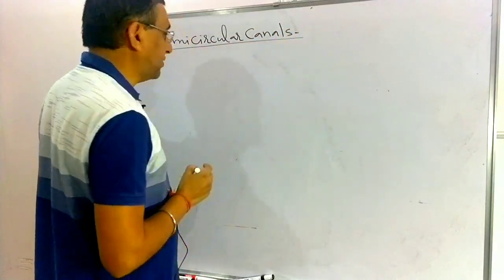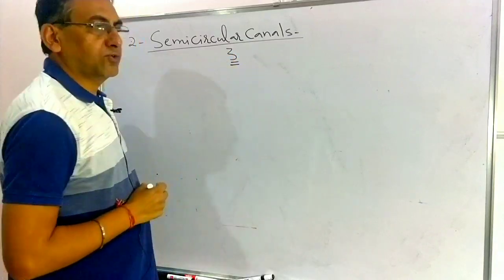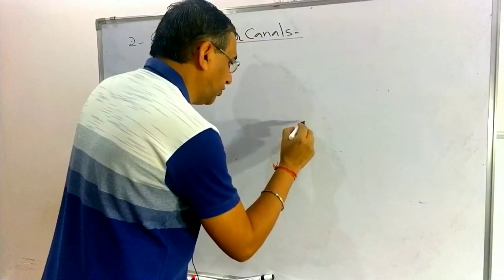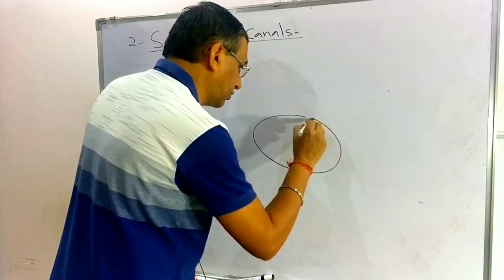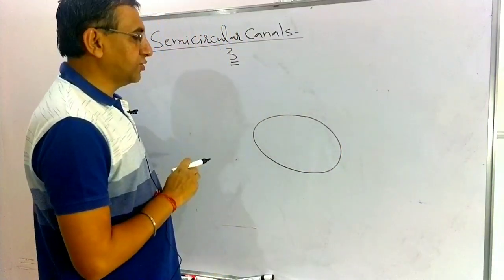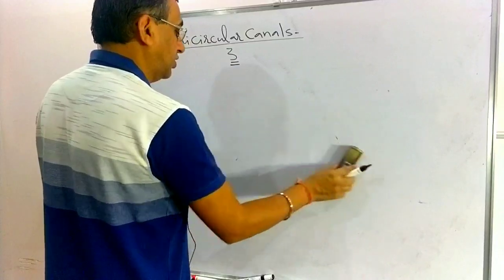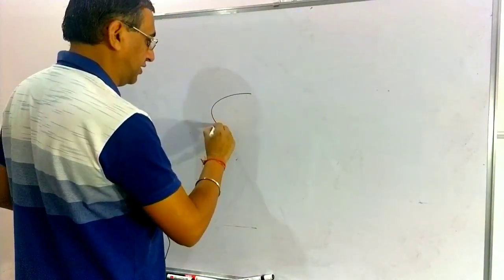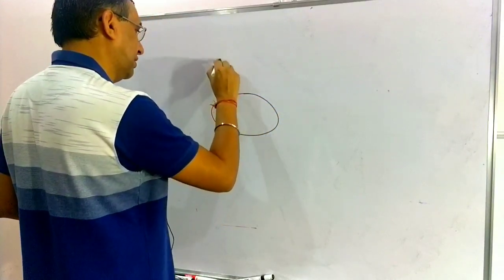What is the number of semicircular canals in the human ear? It is three. Three semicircular canals are present in the human ear, and they originate from the body of the utriculus. We have already discussed the structure of the utriculus. Three semicircular canals arise from the body of the utriculus.